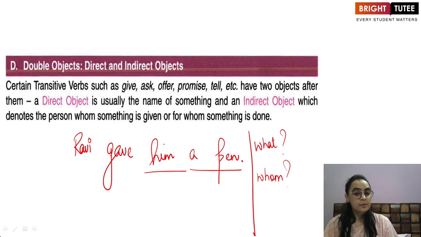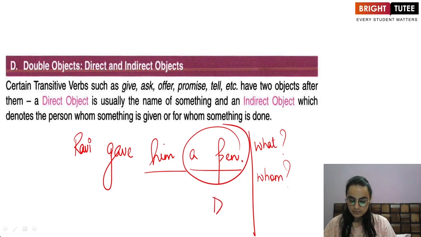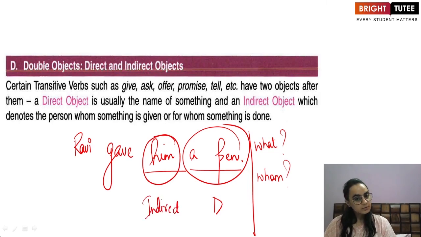Now, how to tell which one is a direct object and which one is an indirect object? Direct object is basically the name which is given to something. What is the name which is given to something here? A pen. This is the name given to something, so this is my direct object. And the person for whom something is done or to whom something is given is the indirect object, who is him here. So this is the indirect object.